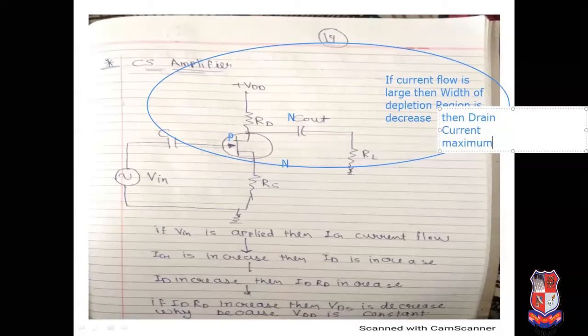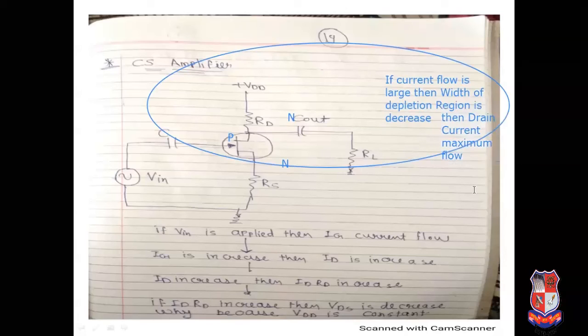If depletion region is high, width of depletion region is maximum, then current flow is minimum. But here current is large, so depletion region is decreased, then drain current is maximum flow. If drain current is maximum, then obviously IDRD increases because RD is the external resistor. And if IDRD increases, then VDS is decreased.